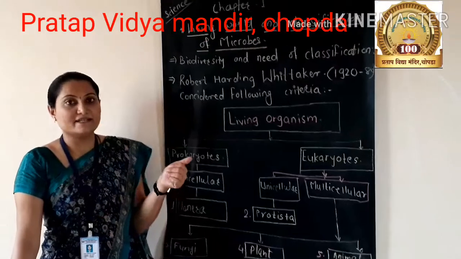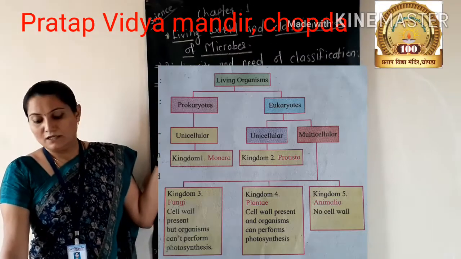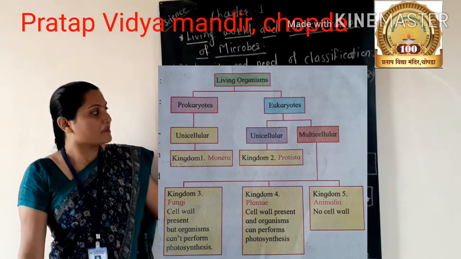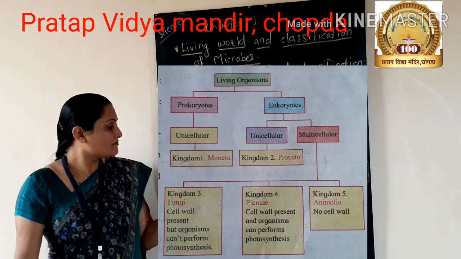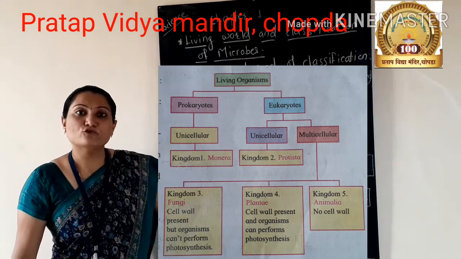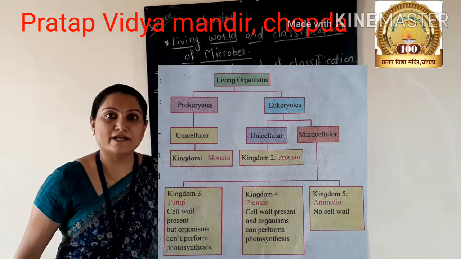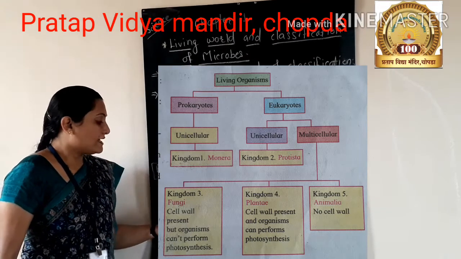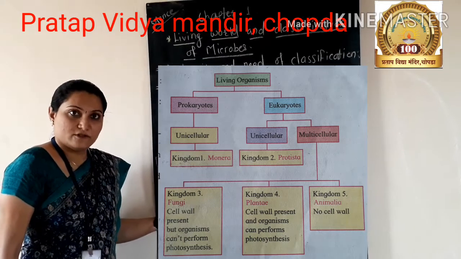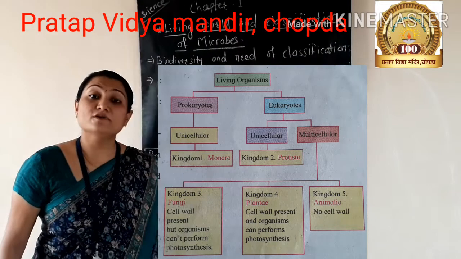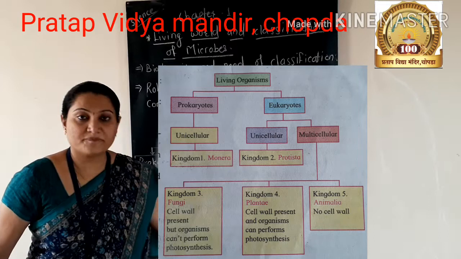Next we will see the five kingdom system of classification. Here living organisms are divided into two groups. First one is prokaryotes and second one is eukaryotes. Prokaryotes are unicellular and eukaryotes are unicellular and multicellular.